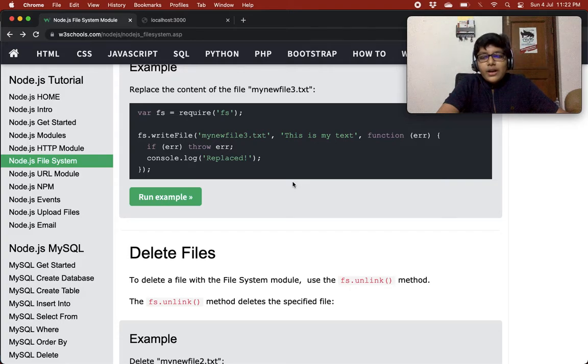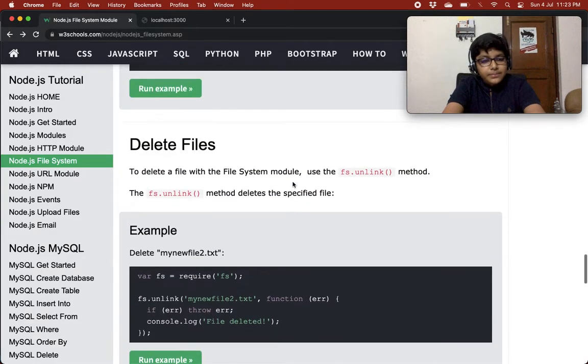So now an interesting topic comes to our mind. We have learned to create files, we have learned to read files, we have learned to update files. How can we delete the files? How can we delete a file from a server? We are not using a file and we want to just move it to the trash. We are quite lazy for deleting it with our hands. So just write a little bit of code and you can delete the file. How can you? Let's see.